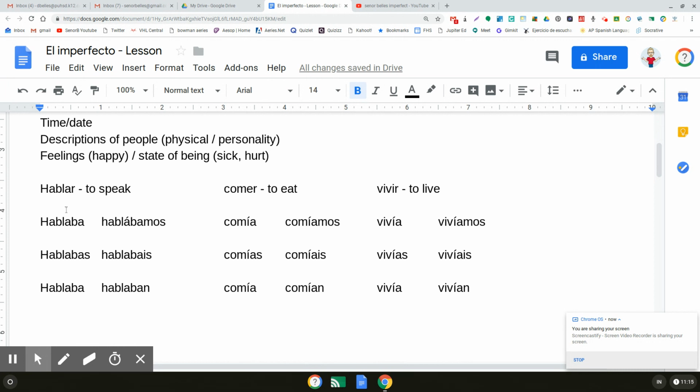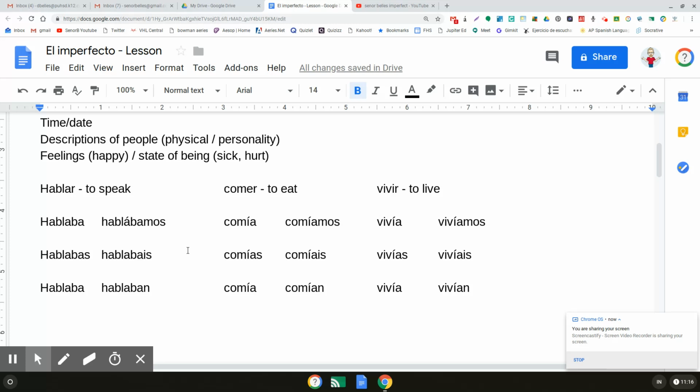So the first one is hablar, and I'll go through the pronunciation of it for you. It is hablaba, hablabas, hablaba, hablábamos, hablabais, hablaban. The nice thing about the imperfect, if you haven't started learning this yet, is that there are only 3 irregular verbs in the imperfect. We'll get to those in a second. And the AR verbs are all conjugated exactly the same. There aren't any irregular AR verbs.